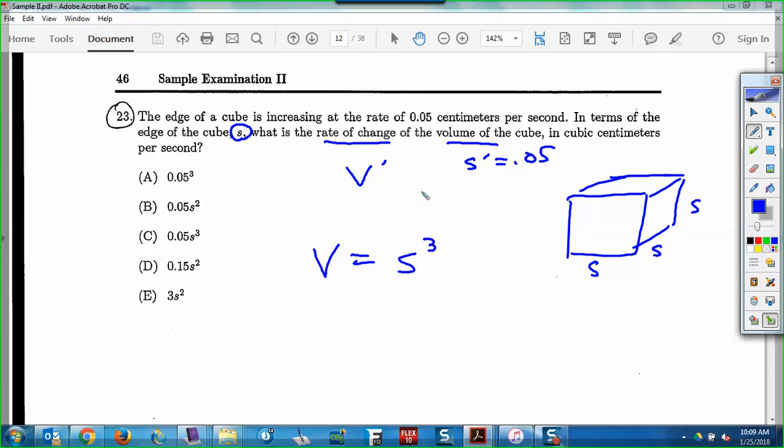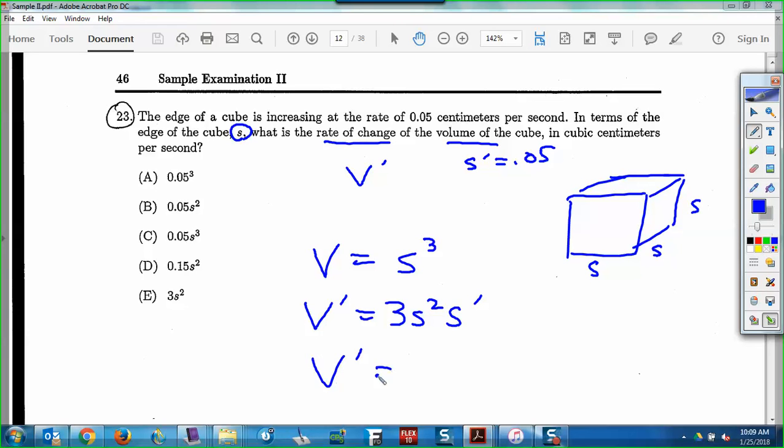So this would be a lot like the quiz we took last week, right? Did we try you doing that tonight? Okay, so V equals S cubed, so V prime would be 3 S squared S prime.